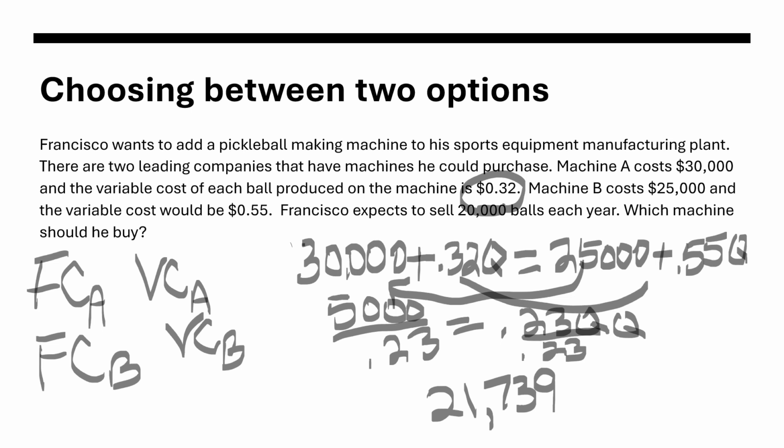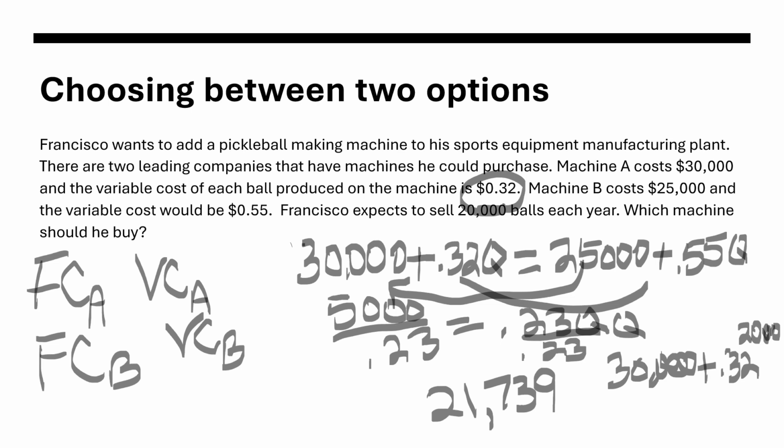So let's test that. Let's just say that Francisco came up and we're going to choose a number less than 21,000 to check it. We're going to use 20,000. So for machine A, it would be the 30,000, get those three zeros in there, plus the variable costs of 32 cents times, sorry, I ran out of space, the 20,000 balls we're going to produce.